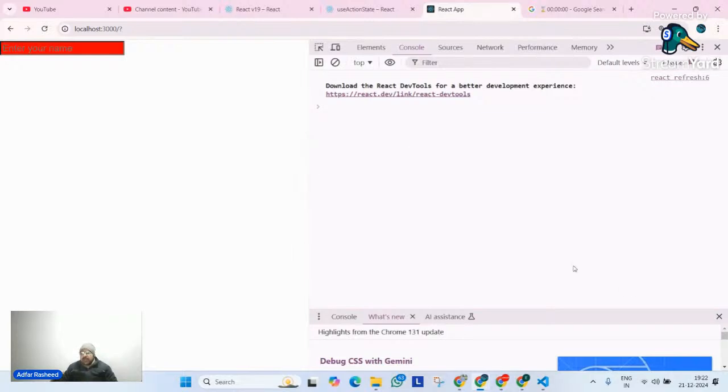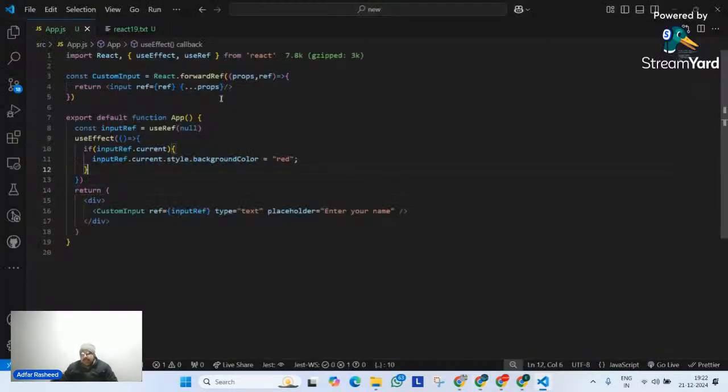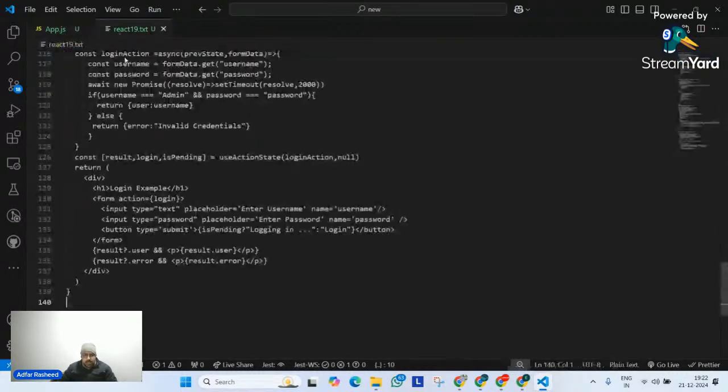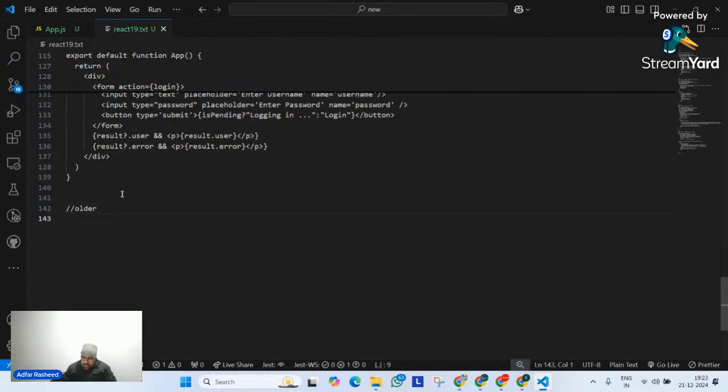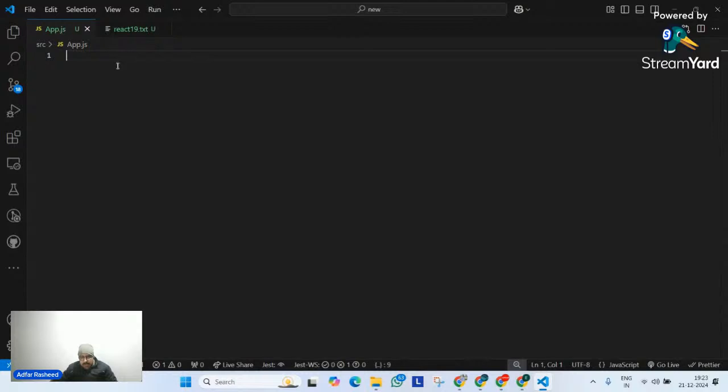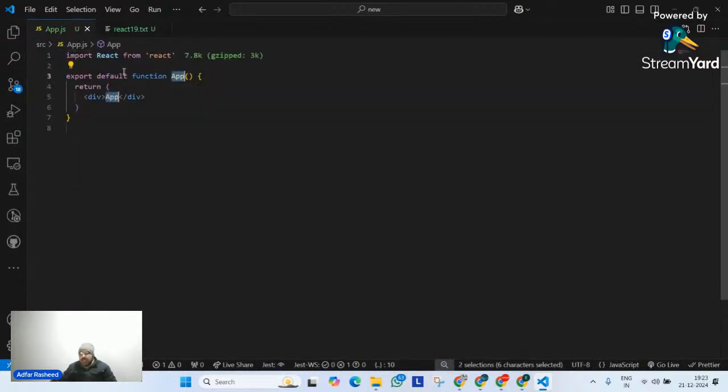But now there's a better way. Why? Because we are not comfortable with forward ref. Its syntax is weird. We do not trust ourselves with the forward ref. Although we do. I know what the syntax is. I wrote it in 2 seconds. But a lot of freshers do not feel comfortable around forward refs. That's why let me try to go here and Control A, Control X, and let me try to put it in older. So this is our older way, how we used to expose our ref to a parent, from parent to a child, right? Now the same example I will show you with what we have right now in the React version.